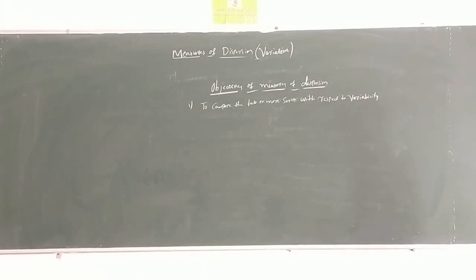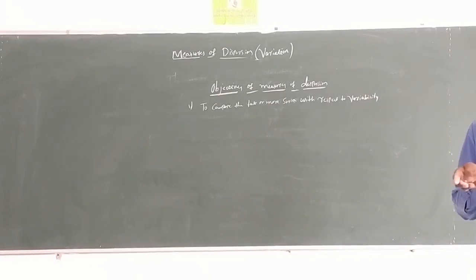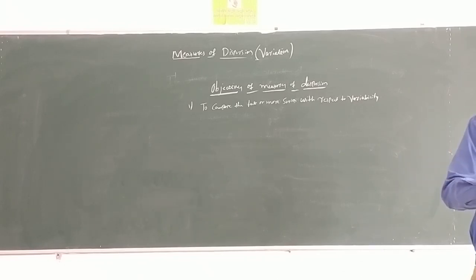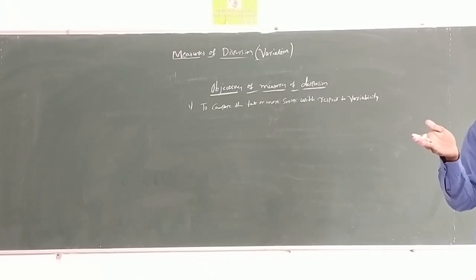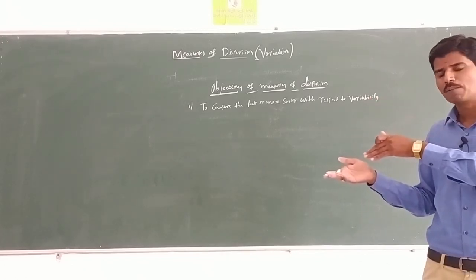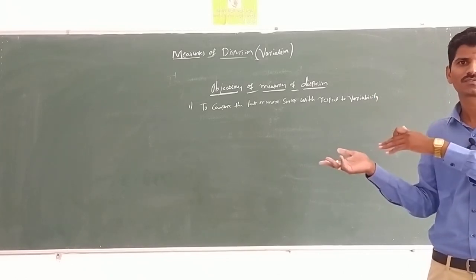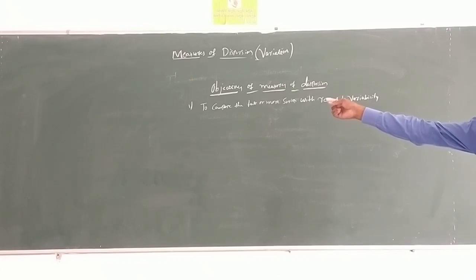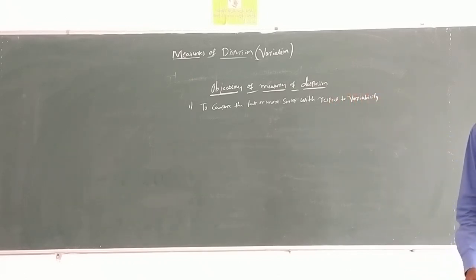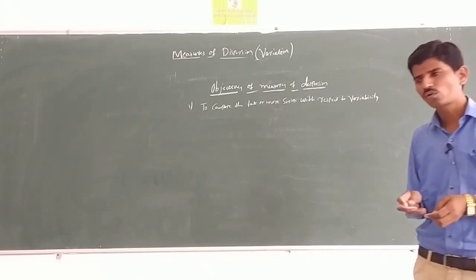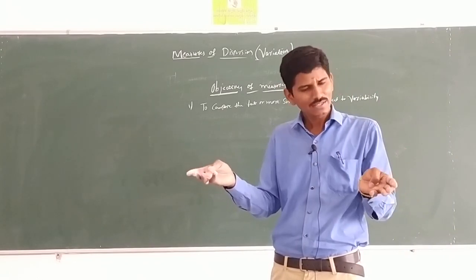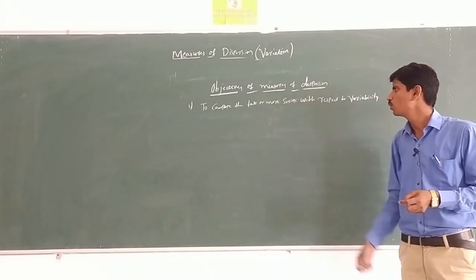Here it is used for comparison purposes. We have just discussed the age of students of a class and the age of employees of a factory. Here we make comparisons between them. The ages are different: students' age is 15 to 25 and employees' age is 25 to 60 years. Here variabilities are different. Similarly, consulting doctors X and Y: the mean is the same, but the variability and consistency are different. It is used to compare two or more series with respect to variability.